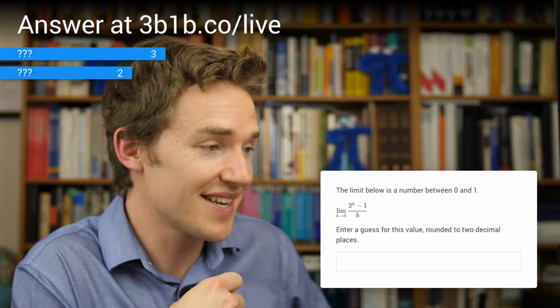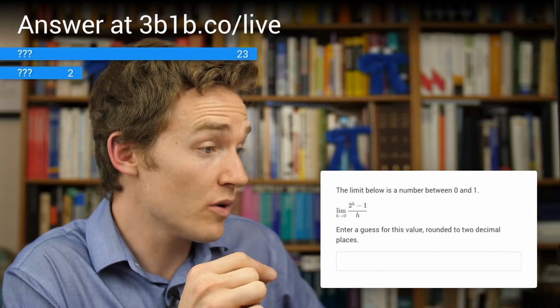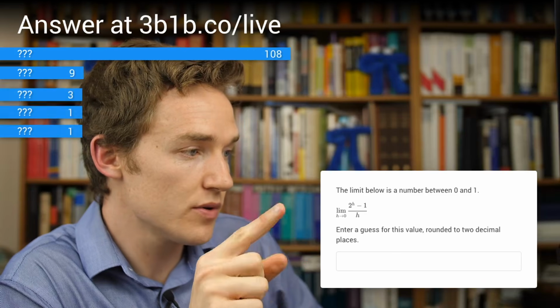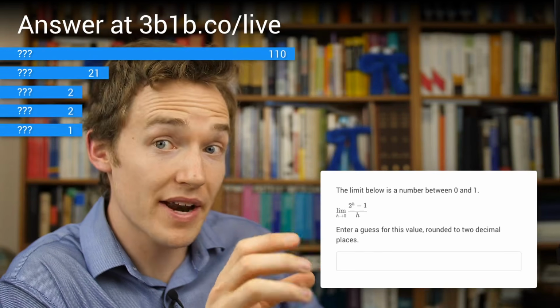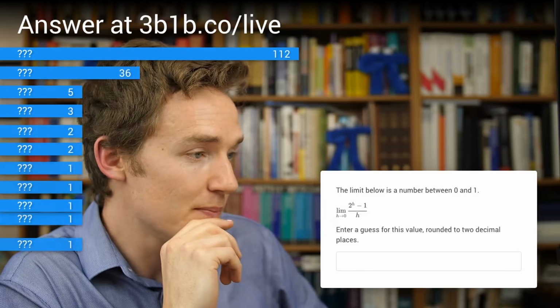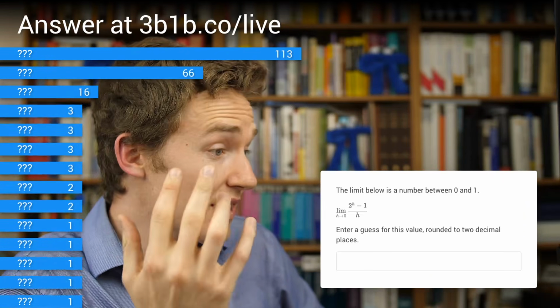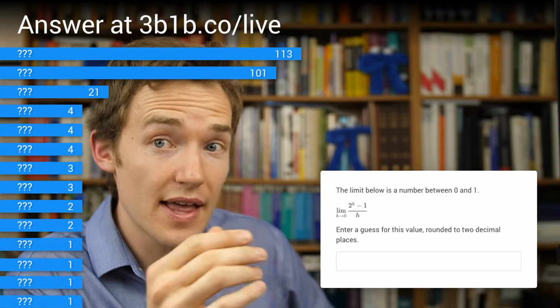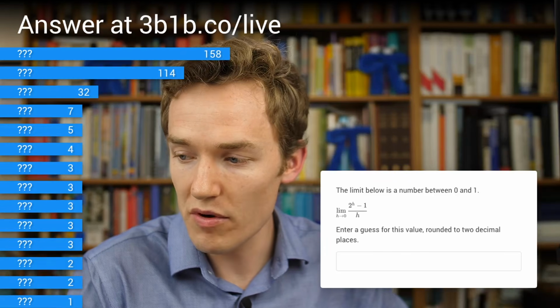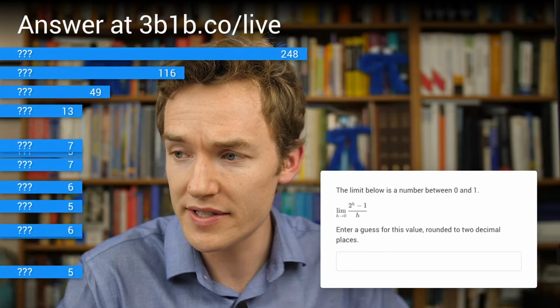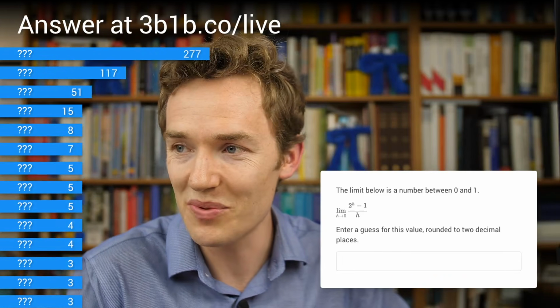Our question asks us, the limit below, I guess it tells us a little bit about what it is. The limit below is a number between 0 and 1. So we're looking at 2 to a small value, minus 1, divided by that same small value. Don't worry about calculating it exactly. I'm just kind of curious if you guessed. Enter some kind of guess for what this value is, and then round it to 2 decimal places so that we can have some consistency. So we'll give you a moment to just think of what it might be, but don't think too hard if you don't want to. It's totally okay to get this one wrong. We just want to see what people think.